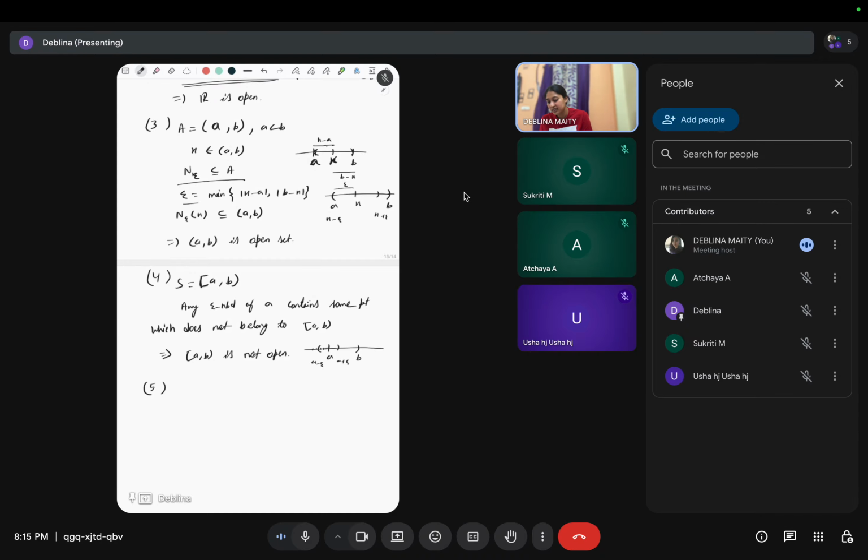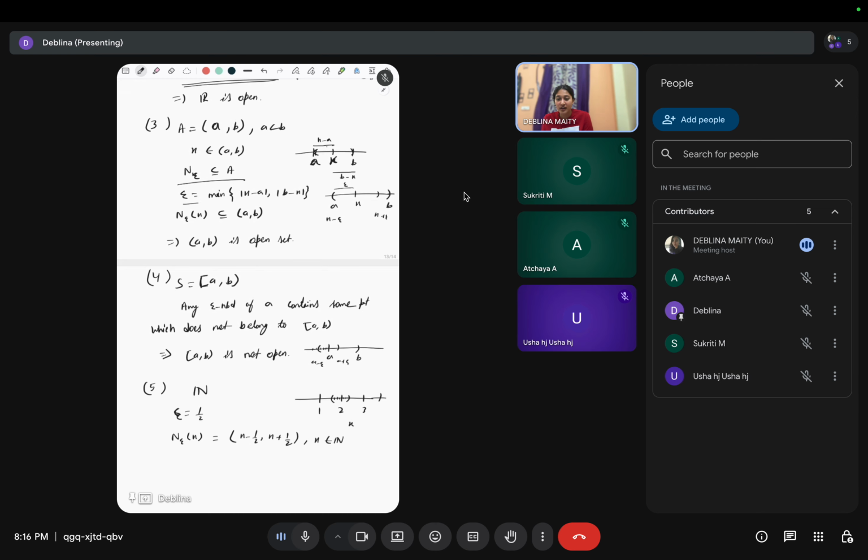So what about the set N, the set of all natural numbers? This is also not open because they are isolated points. If we take epsilon to be half, then the epsilon neighborhood of any point x is x minus half to x plus half, where x belongs to N. So this does not belong to N.